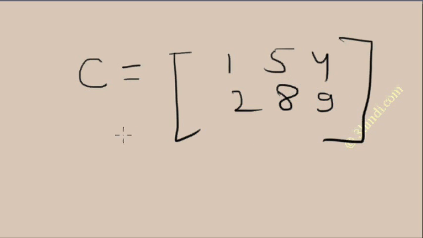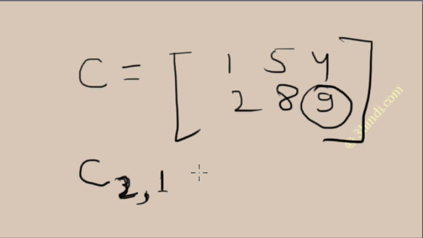Any element of this matrix is identified by which row and which column the element is in. So C2,1 is equal to how much? 9.